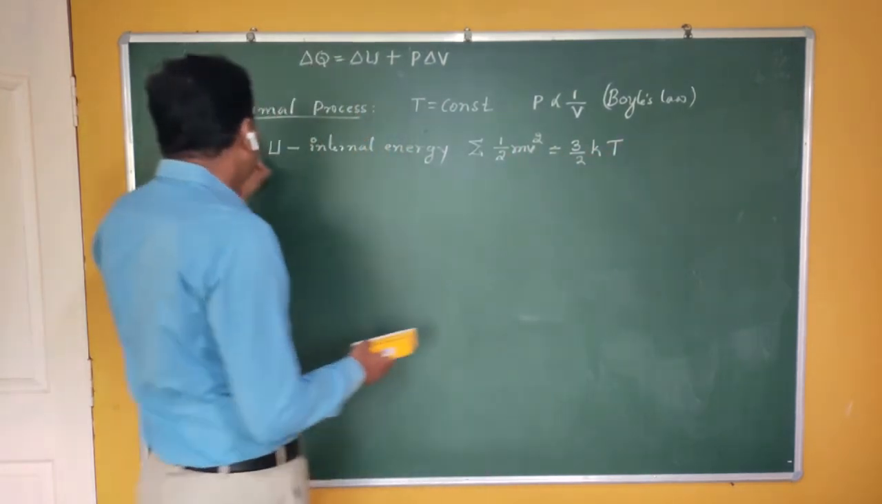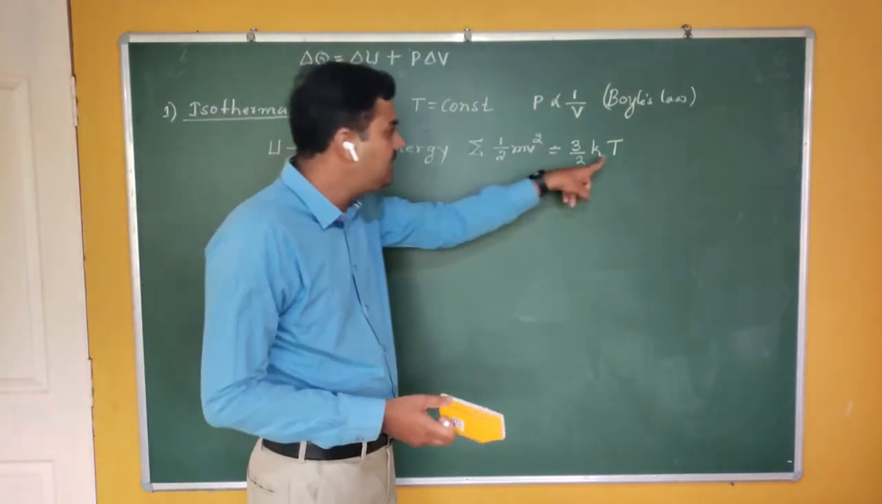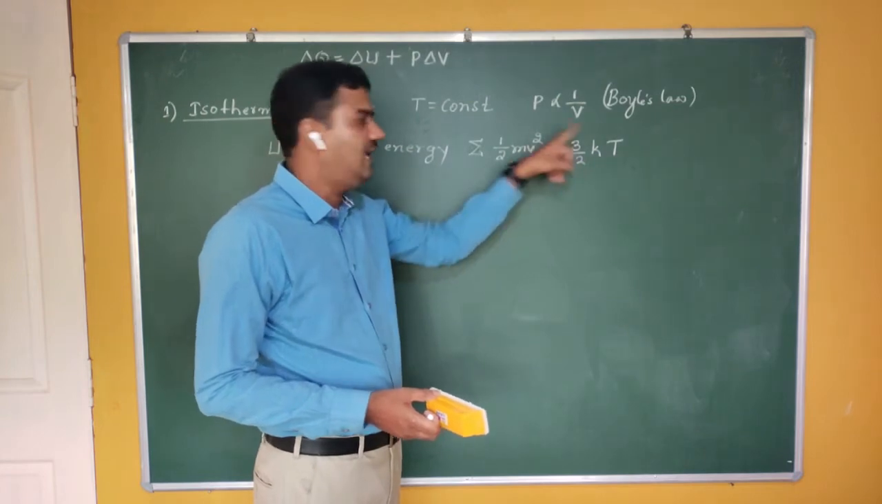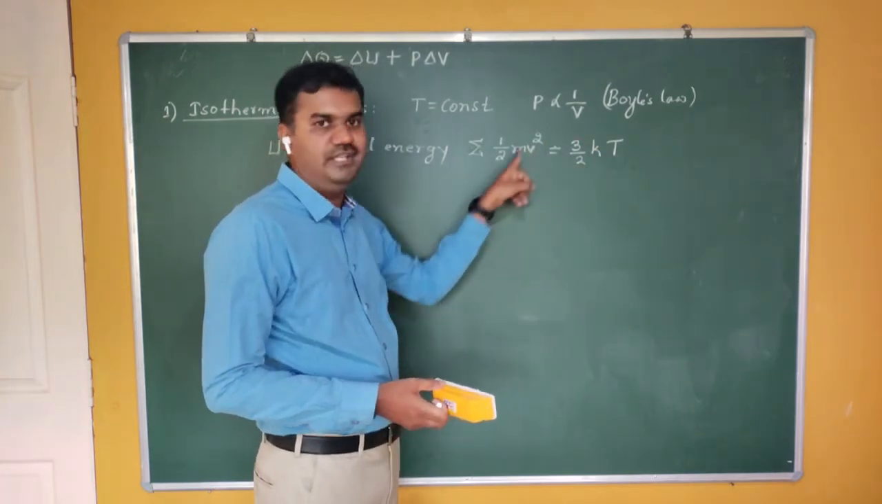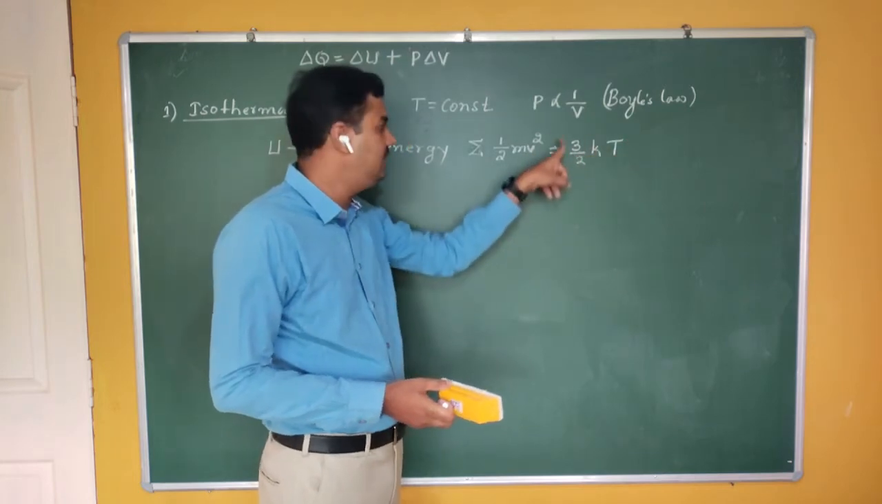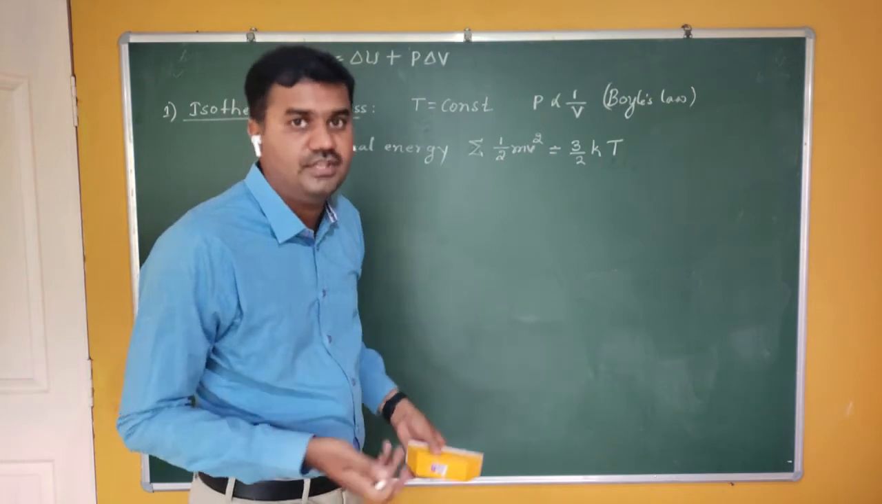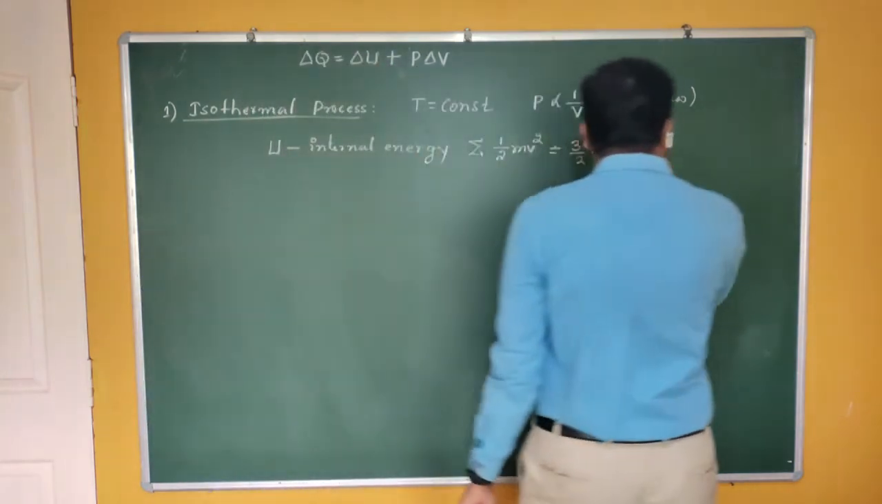Okay, so that means in an isothermal process you are keeping the temperature constant. If you are keeping the temperature constant, that means your kinetic energy is constant. If the temperature is constant, this quantity remains constant, and that means your kinetic energy remains constant. Are you getting me?